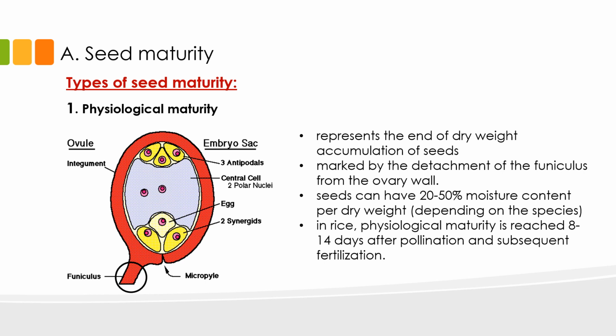In rice, for example, physiological maturity is reached 8 to 14 days after pollination and subsequent fertilization. Physically, the grains will still be green, but they are already capable of germinating because the embryo is already fully formed and the endosperm fully developed.